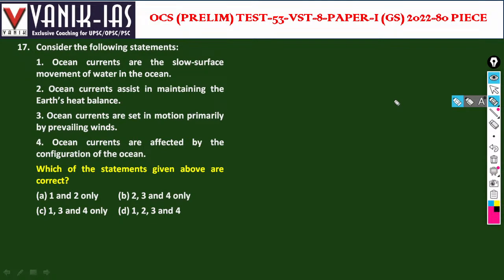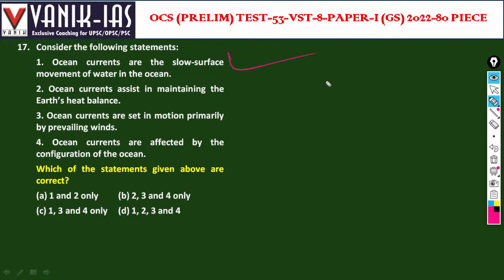Consider the following statements. Ocean currents are the slow surface movement of water in the ocean.